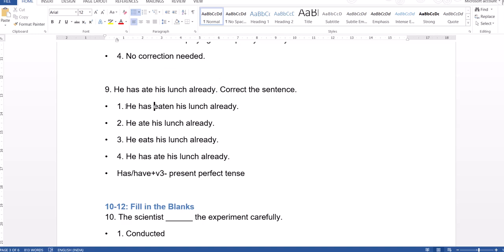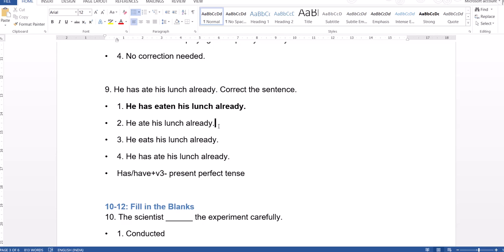What is the right answer here? He has eaten the lunch already. So option 1 is correct. Option 2 is incorrect because here we are talking in present perfect tense. We do not have any time that is indicated in this sentence. They have mentioned already, but already is not a definite time they have mentioned.